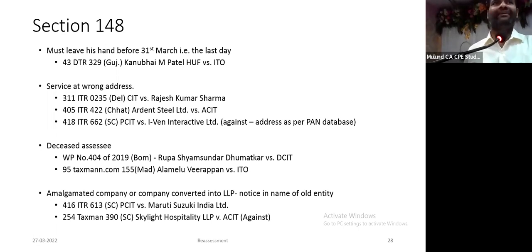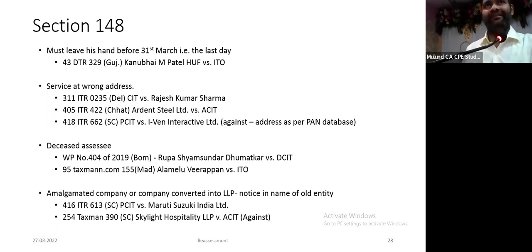In fact, I will go one step further. In Bombay, everyone is very well aware of the technology. You go to mofussil areas: Amravati, Nagpur, who uses email? Who uses the portal? How do you serve them? And we have seen cases where it has been uploaded on the portal and served on the email address.